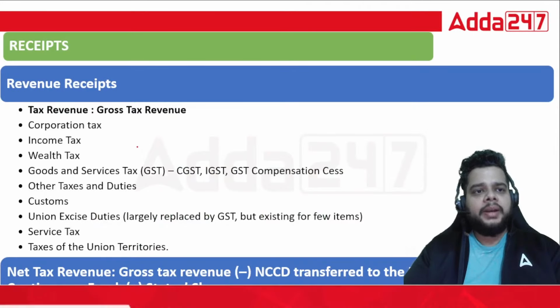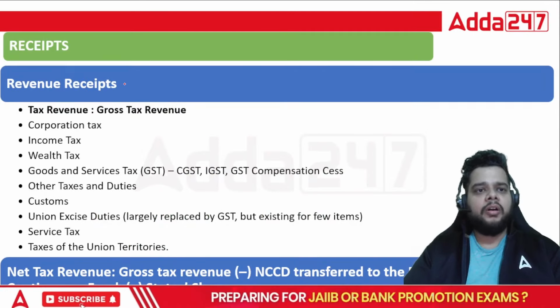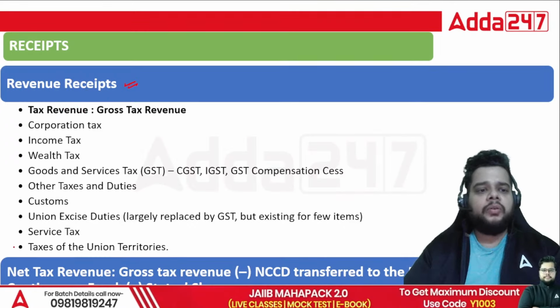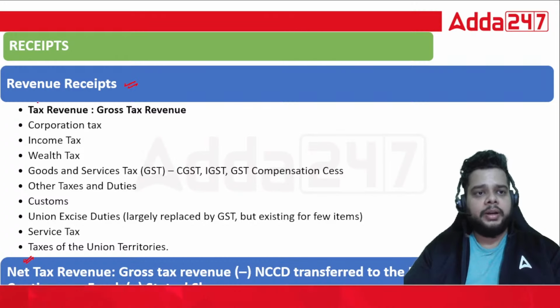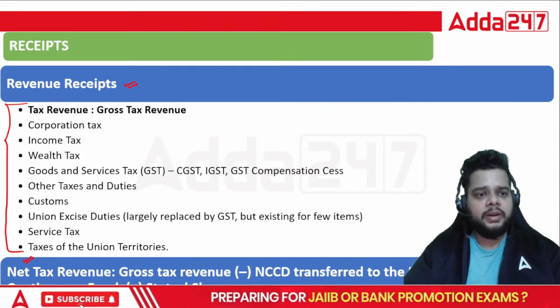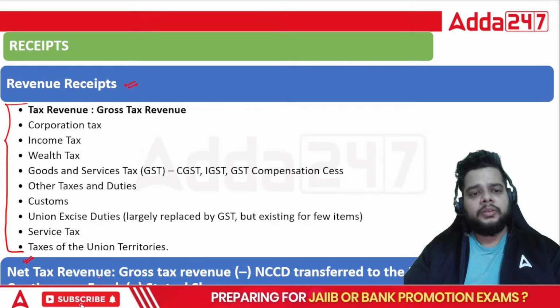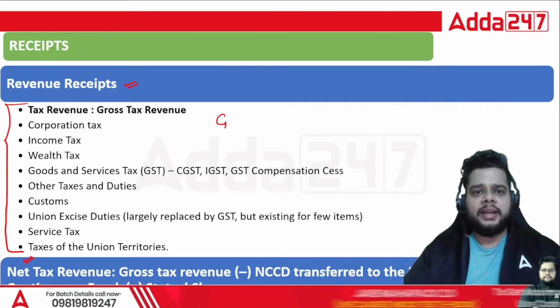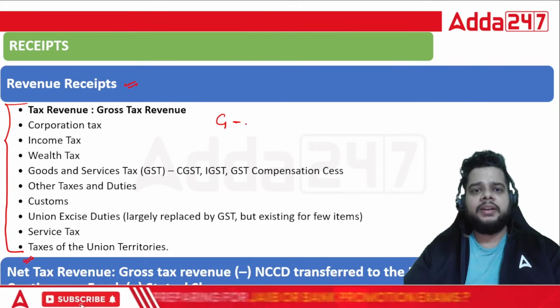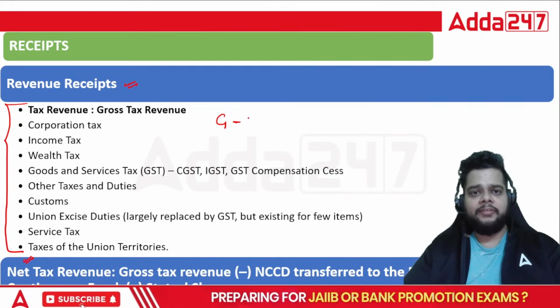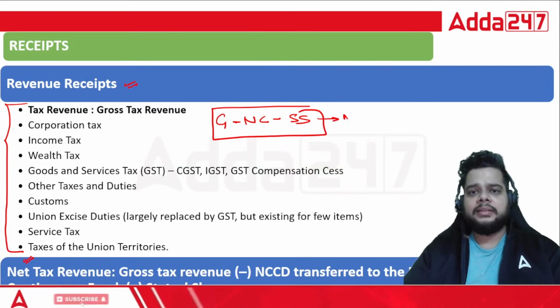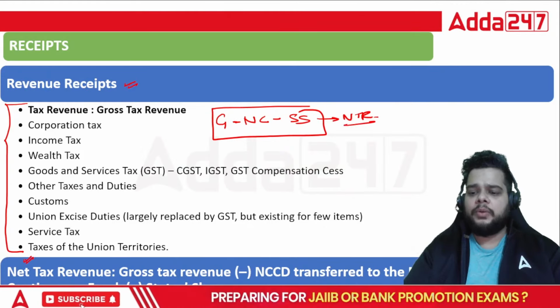Then we have the components of receipts, what all forms the part of your revenue receipt, how we calculate NTR, that is important. See these components, you can pause the video and see for yourself. But when you talk about the formulas, they are important. So net tax revenue is equal to what? It is the gross tax revenue minus the funds which government sets aside for the natural calamity minus the state's share. That will give you the net tax revenue. Fine, that is the important formula.